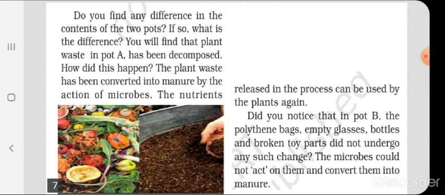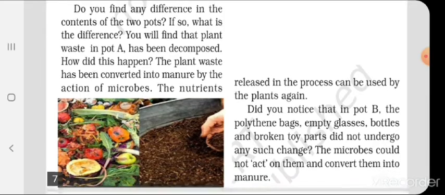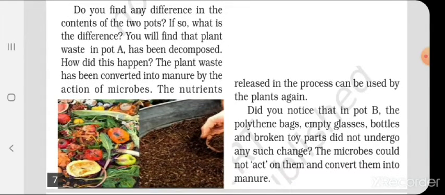After 3 or 4 weeks, when we observe, we will find a difference in the contents of both the pots. You will find that the plant waste in pot A has been decomposed because it is organic matter, and on that organic matter the microorganisms have grown and decomposed it into simpler forms.